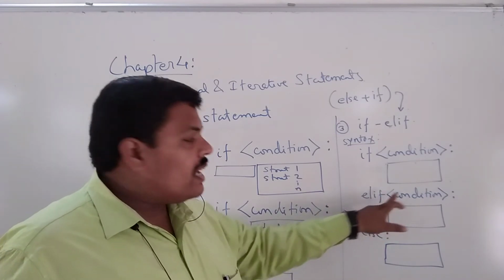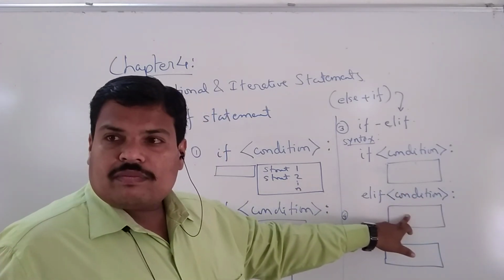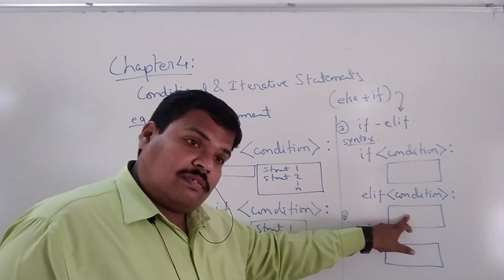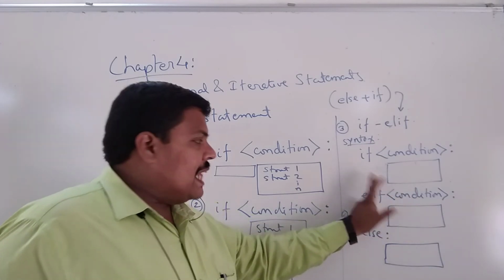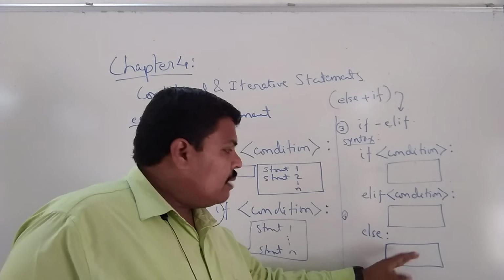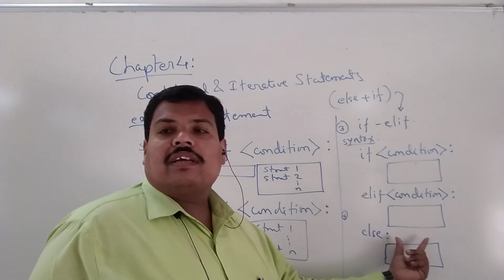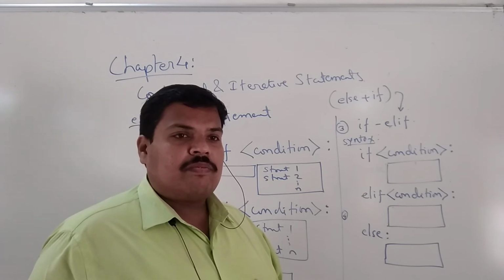Inside this elif part, again there will be a condition that is to be checked. If it is true, it will go here and execution will be done. If not, that means the elif condition is also false, then this else part will be executed. And it will be executed compulsorily because here we do not have any condition to be checked. Okay? Is this clear?